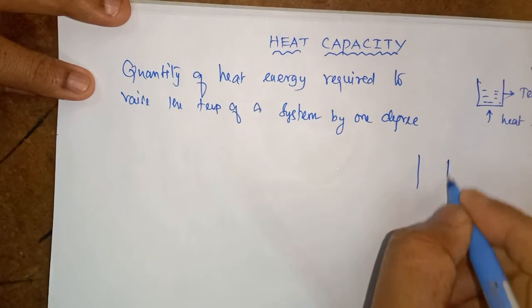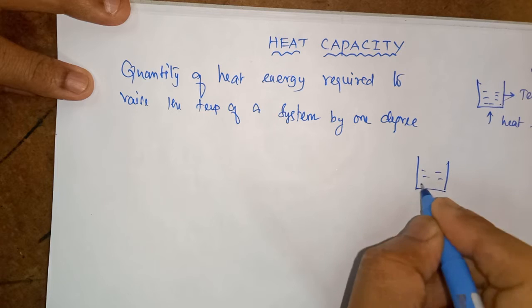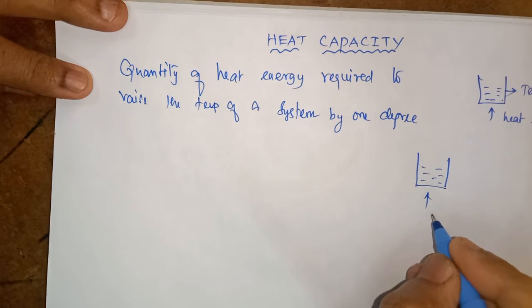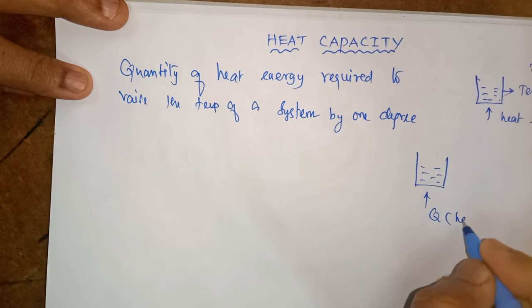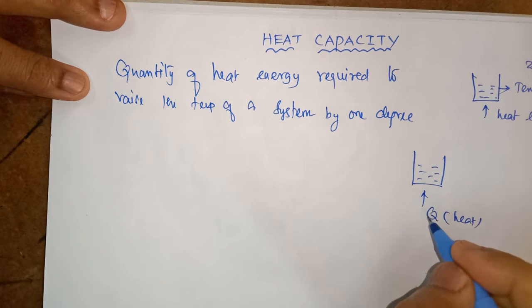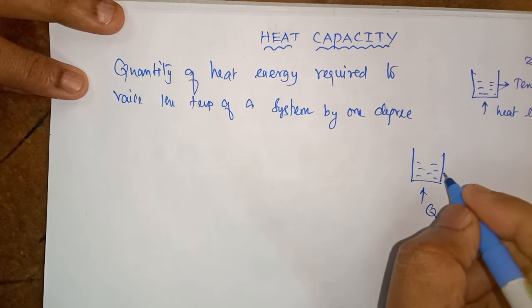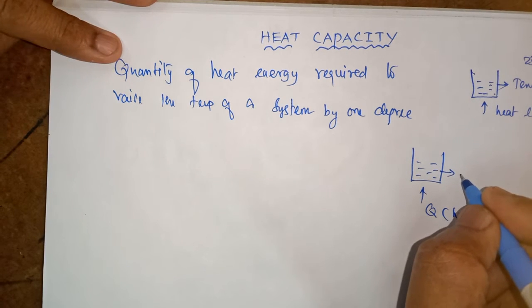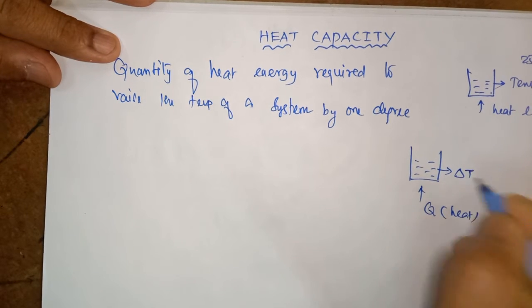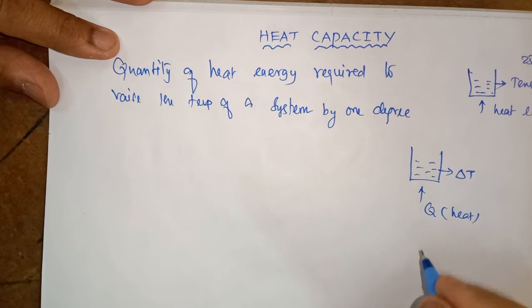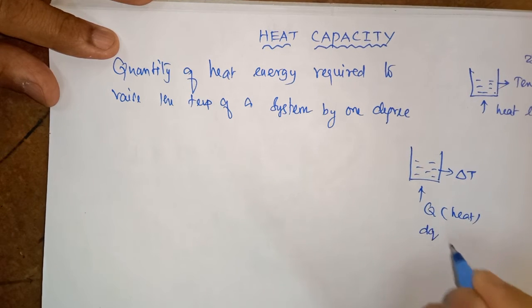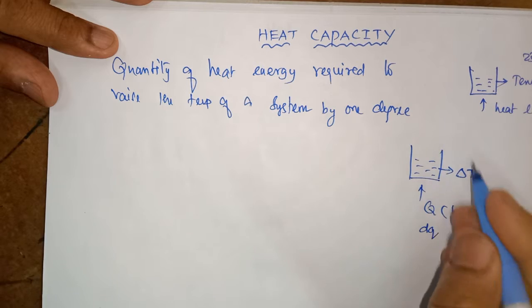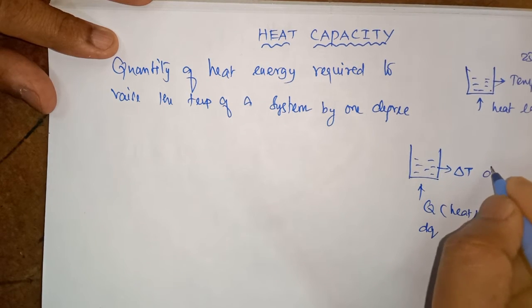Suppose I take a system. I supply a certain amount of heat energy Q. If this much heat is supplied, how much does the temperature increase? It is del T, the increase in temperature. Or instead of Q, I write dQ as the amount of heat energy supplied. How much does its temperature increase?